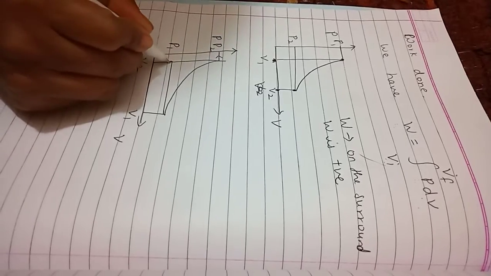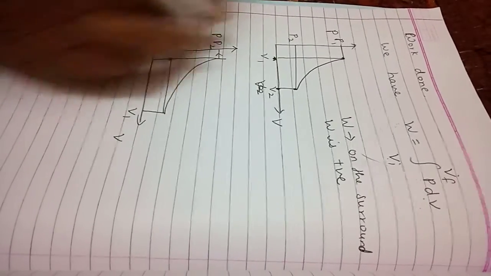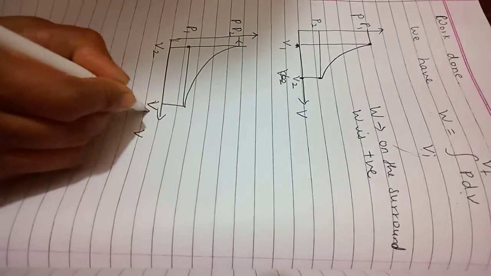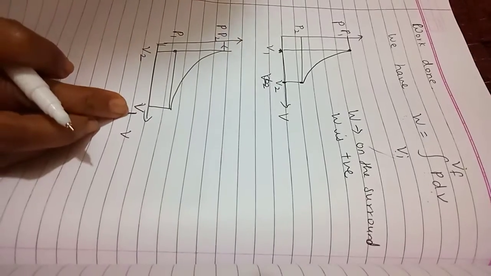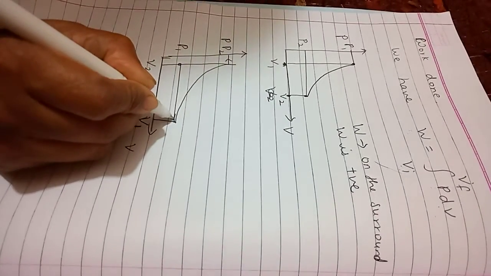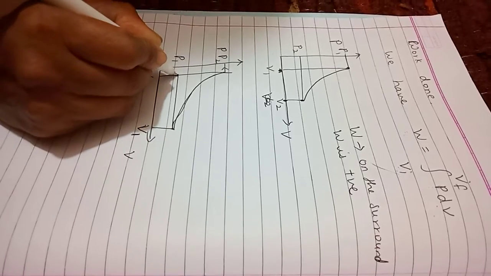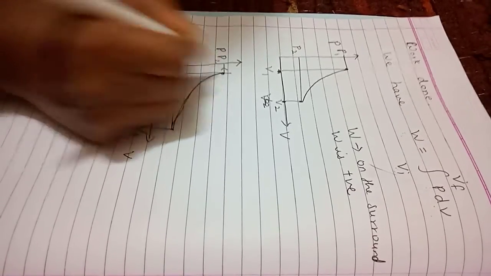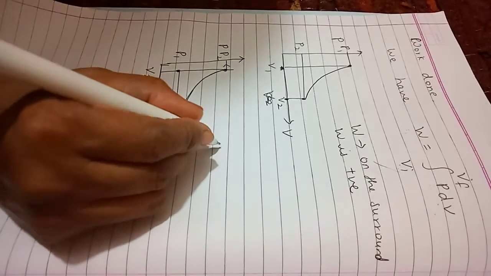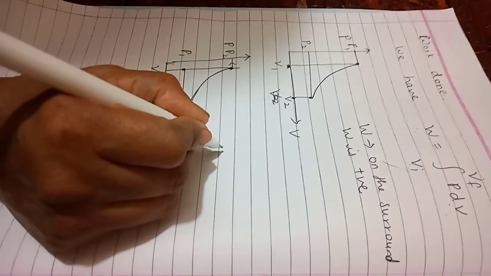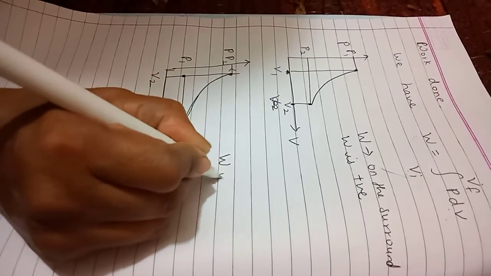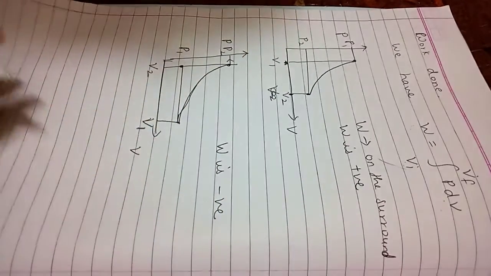Concentrate here, it's reverse. Here it is V2, here it is V1, because here the volume is decreasing from V1 to V2. Simultaneously pressure is increasing from P1 to P2. Are you okay here? In that case, work is done on the gas, and the work done is said to be negative.